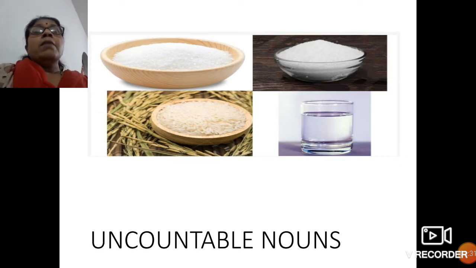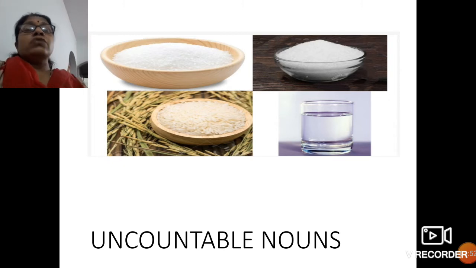But here, mama has these things in the kitchen. What are these? Sugar, rice, salt, soup, water. Can you count? 1 water, 2 water, 3 water, 1 soup, 2 soup, 3 soup, 1 jam, 1 sugar, 1 salt. No, not possible. So these are all uncountable nouns.